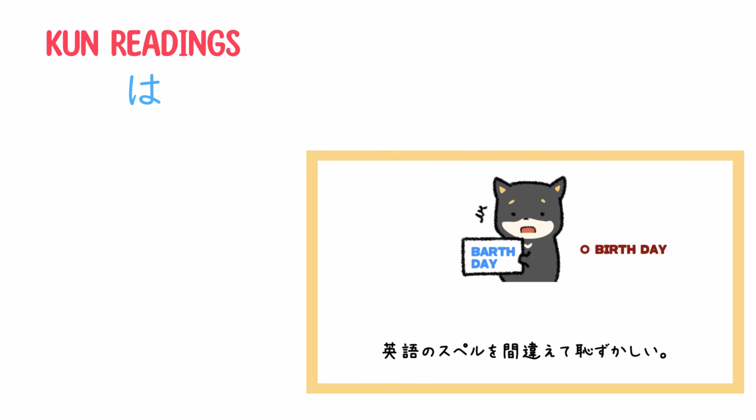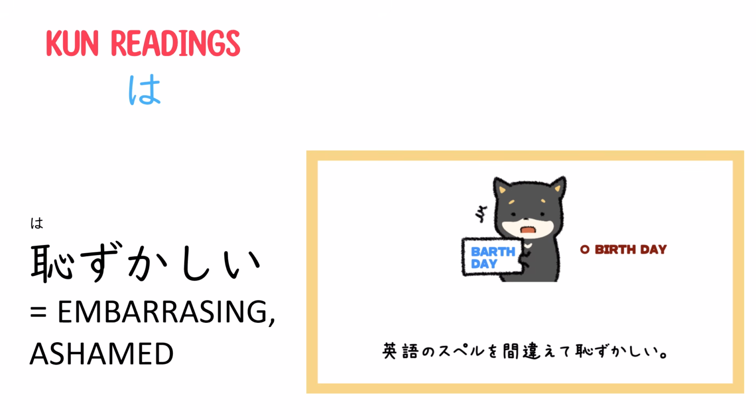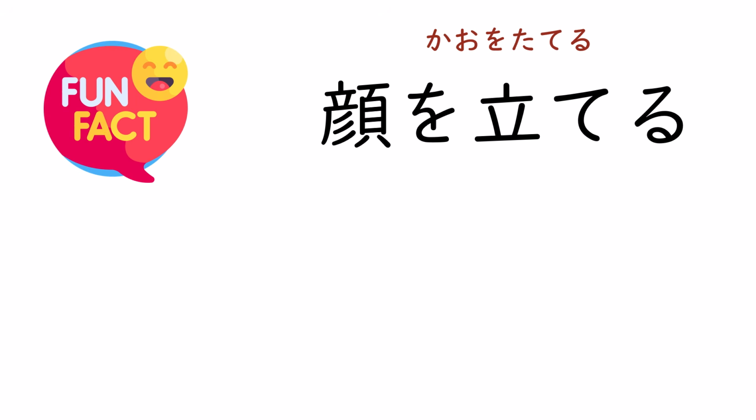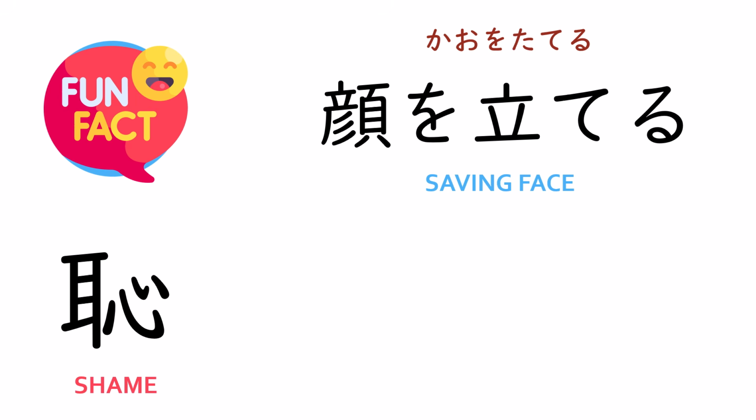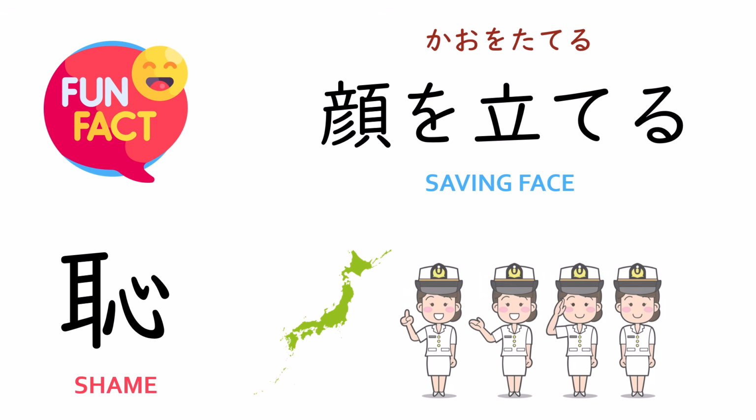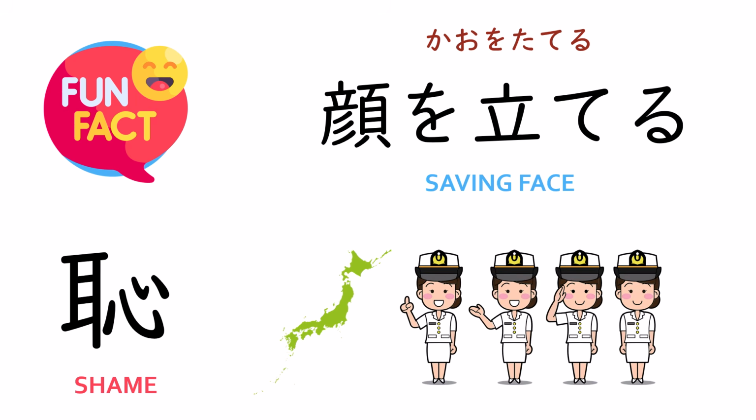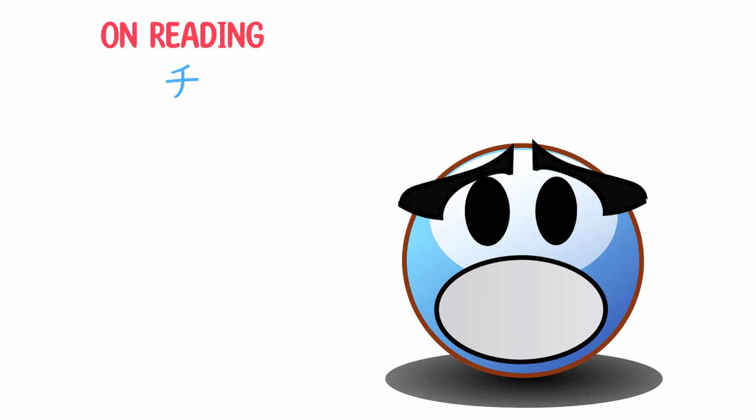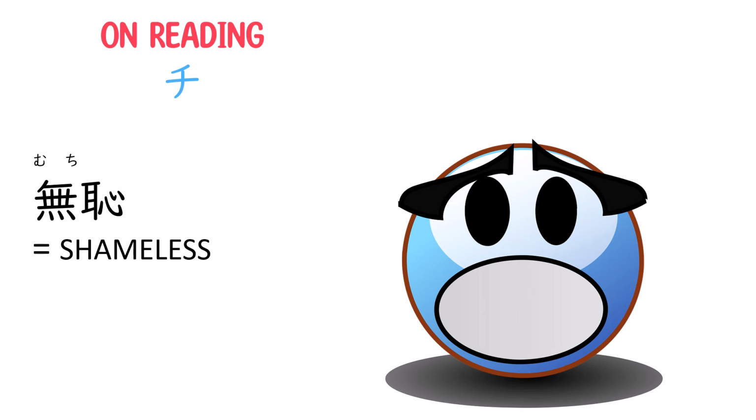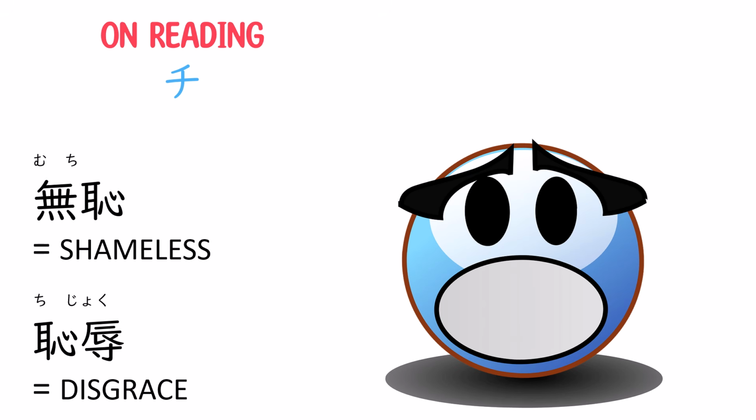Kun reading is ha. The example is hazukashii or embarrassing. The sentence is eigo no superu o machigaete hazukashii. It is embarrassing to mistake English spelling. Fun fact, the concept kao o tateru or saving face is closely linked to the kanji shame. While the feeling of shame is universal, in Japan there is often a strong emphasis on avoiding bringing shame upon oneself, one's family, or one's group. The on reading is chi. The examples are muchi, shameless, or chijoku, disgrace.